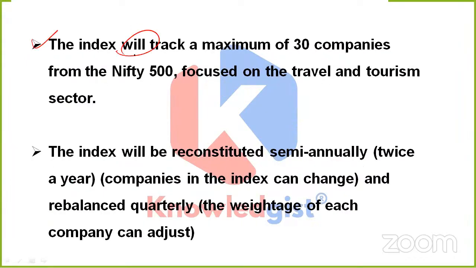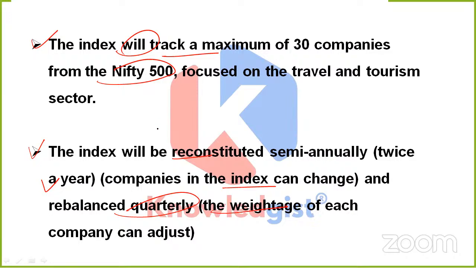And this index will track a maximum of 30 companies from the Nifty 500, which will be focusing on the travel and tourism sector. Apart from it, what is something special about this index? This will be reconstituted semi-annually, which means twice a year, so the companies in the index can change, and rebalanced quarterly, which basically means the weightage of each company can adjust.